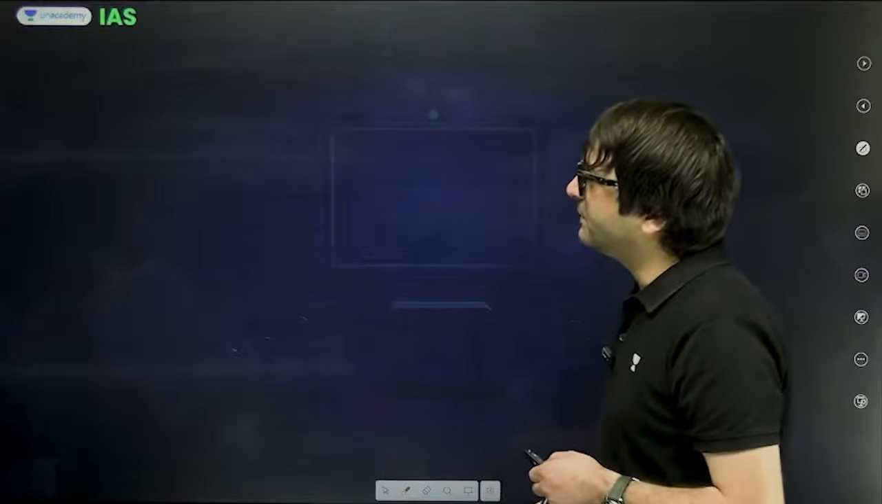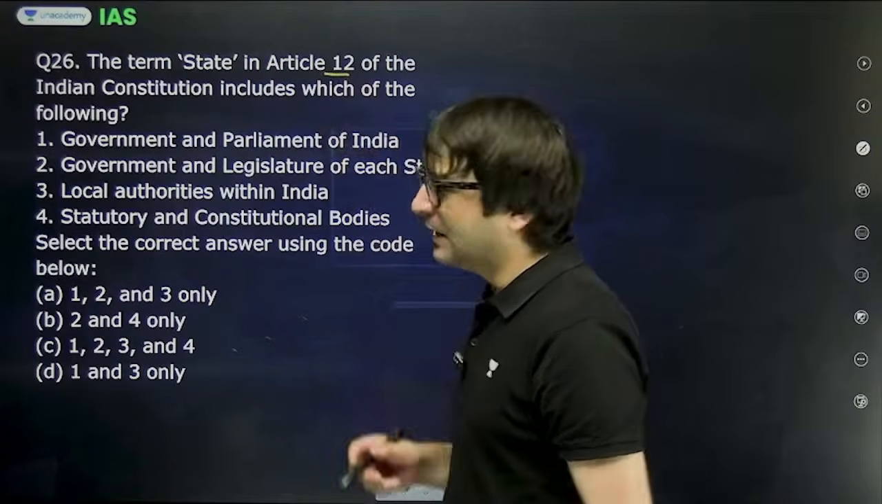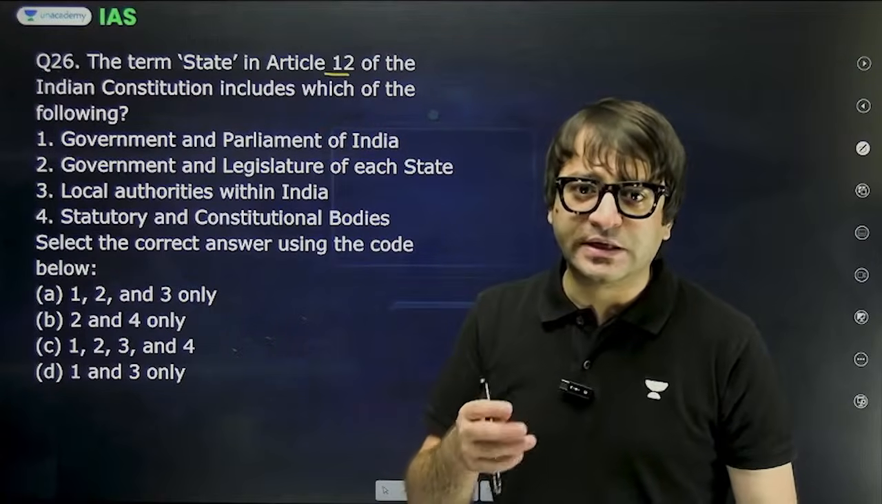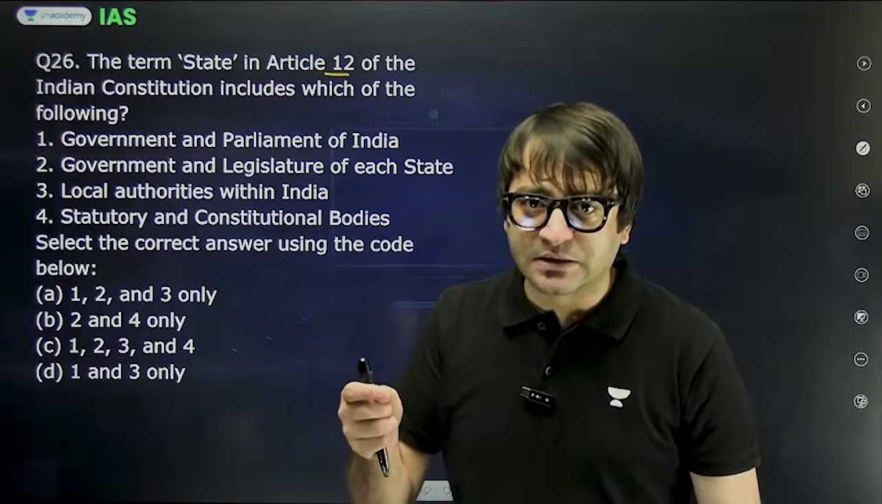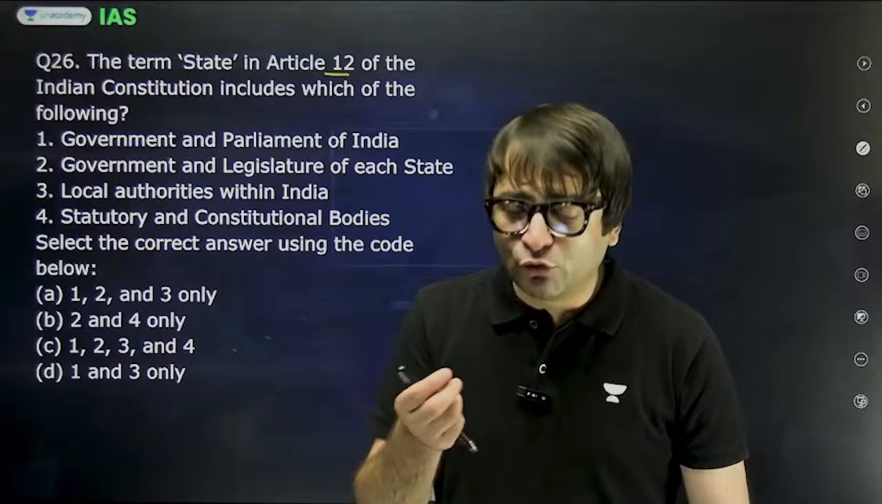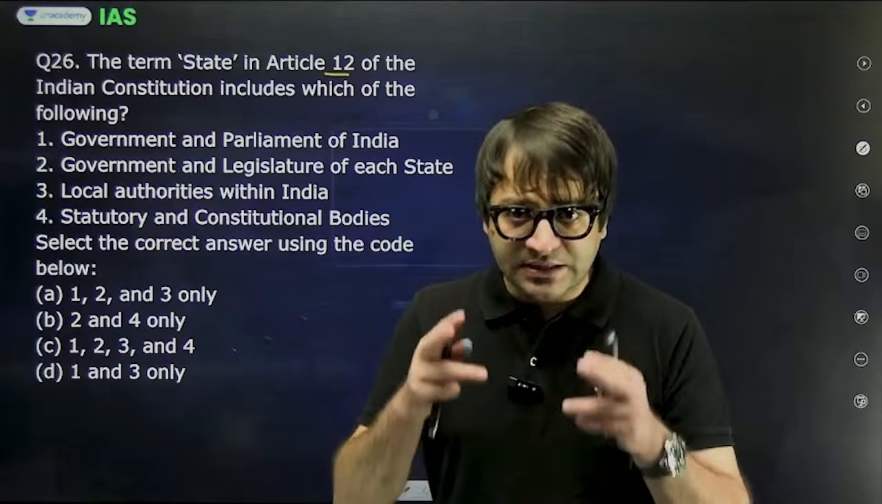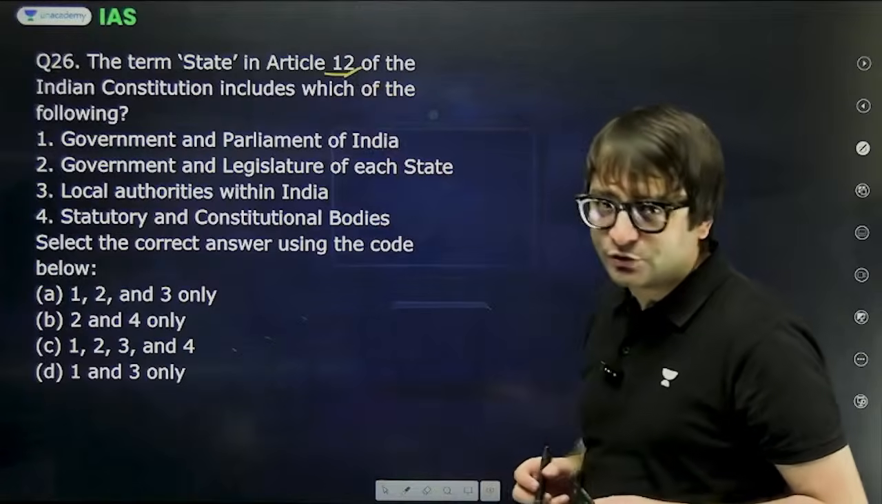Let's look at another question. Question 26. The term state in Article 12. What's Article 12? Part 3 of the Constitution deals with fundamental rights. But one can claim these fundamental rights from the state. But who is that state against whom you can claim your fundamental rights? The definition of that state is provided under Article 12 of the Constitution.